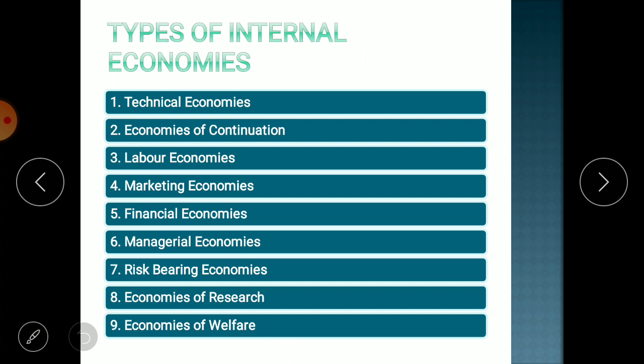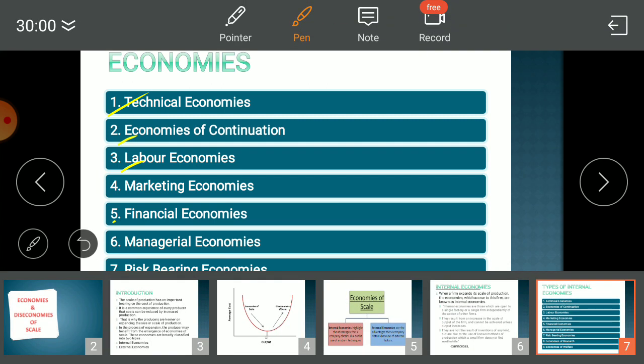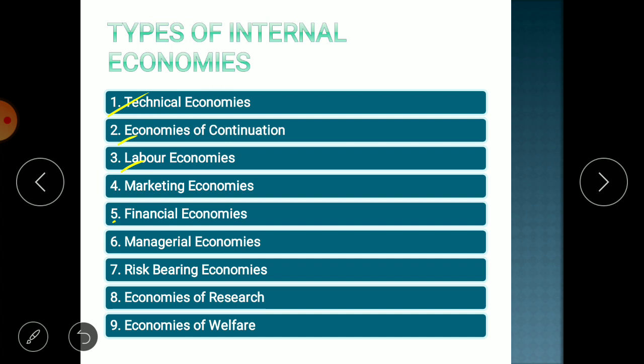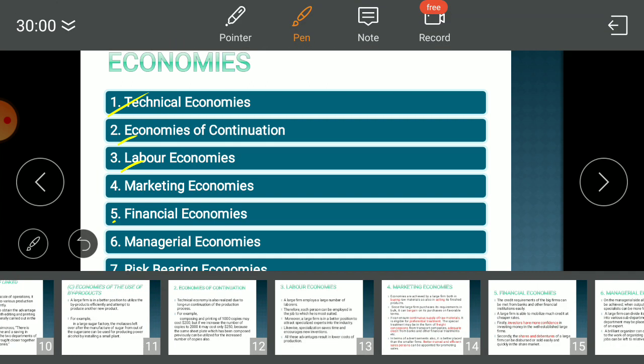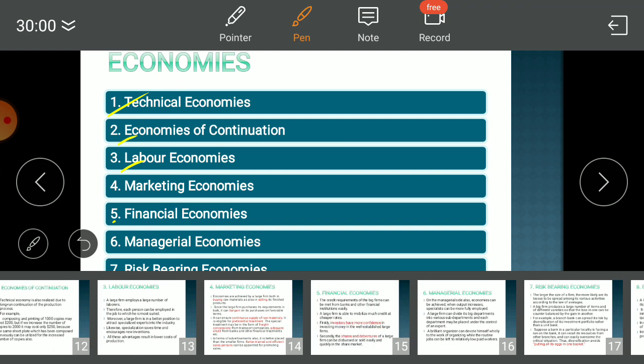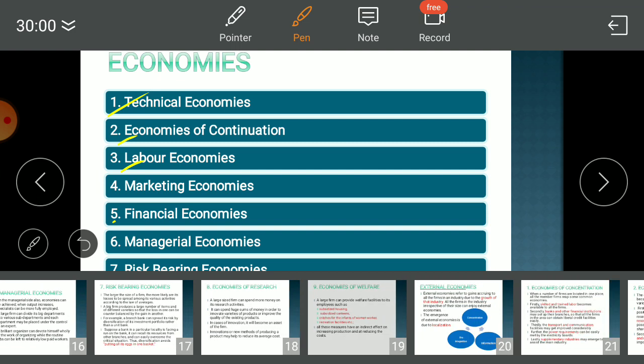In all these economies, we have seen that a firm has started their business newly and they have started doing expansion. They have increased the production, and due to that reason, in each of these areas, they got the benefit of reduced cost of production that we have discussed in the earlier lecture of this unit. And in today's lecture, we are going to discuss external economies of scale.